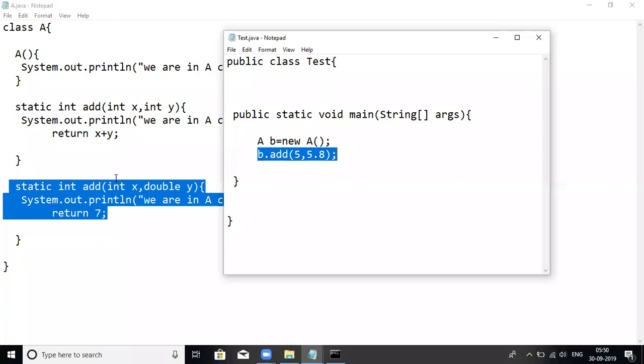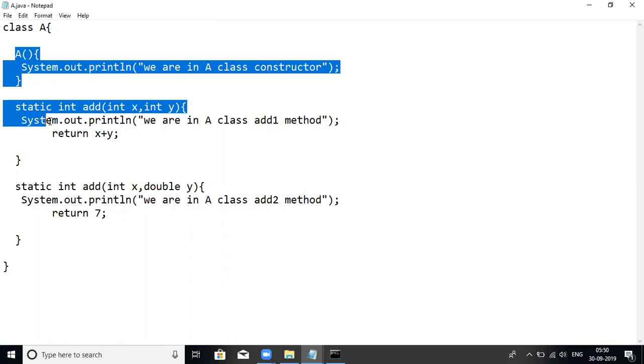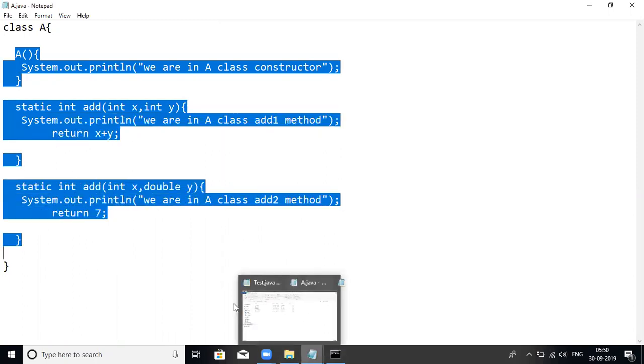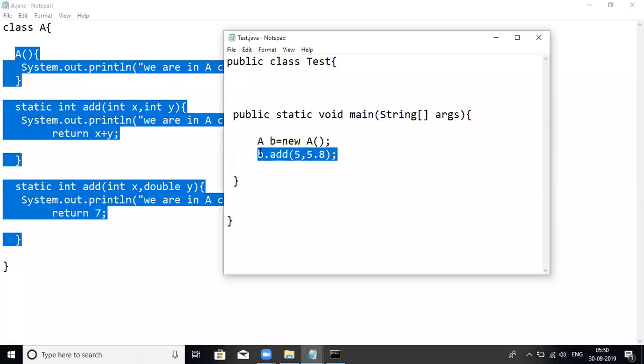So will all these things be decided at compilation time or runtime? Suppose I'm calling this method. When I'm calling a method, this will be decided at compilation time only.